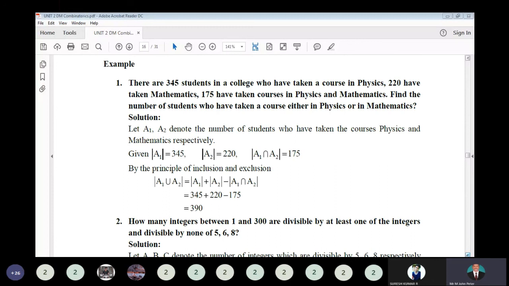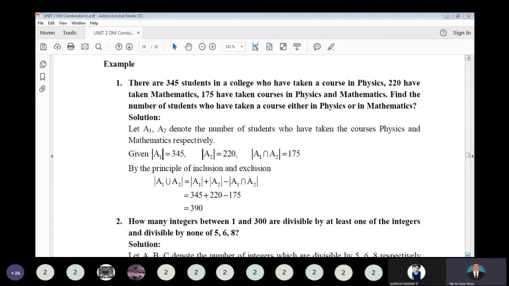So modulus of A1 is equal to 345, modulus of A2 is equal to 220, and modulus of A1 intersect A2 is equal to 175, given in the problem itself. So by the principle, the total number of students taking a course either in physics or mathematics is modulus of A1 union A2, which is the formula.